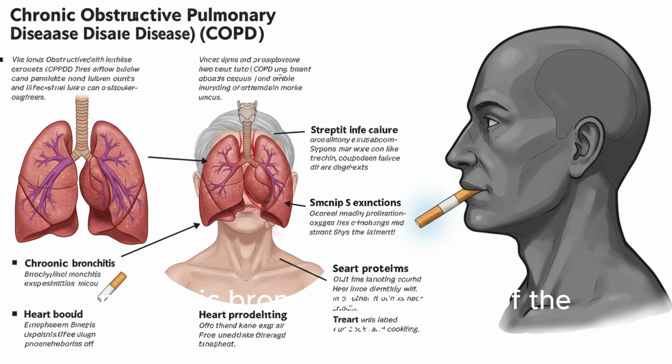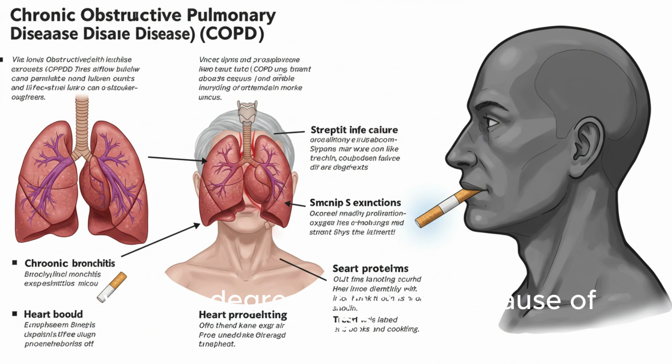In chronic bronchitis, the lining of the airways, bronchi, becomes constantly inflamed and produces excess mucus, leading to persistent coughing and difficulty breathing. In emphysema, the air sacs in the lungs, alveoli, are damaged and lose their elasticity, making it harder for oxygen to pass into the bloodstream. Most people with COPD have both conditions to varying degrees.